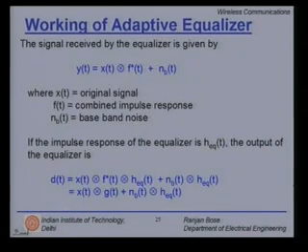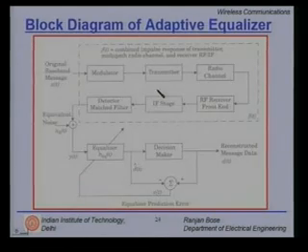Let us now look at the working of an adaptive equalizer. The signal received by the equalizer is simply given by y of t. What is it? x of t convolved with f star t plus n b t. If you go back here, f of t is the combined impulse response of the transmitter, multipath radio channel, and the receiver RF IF.